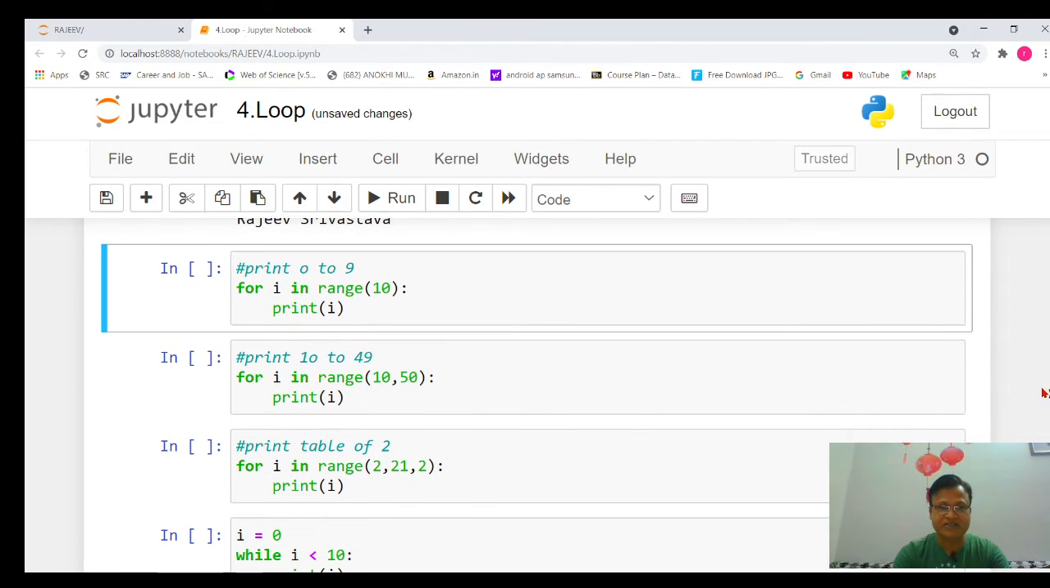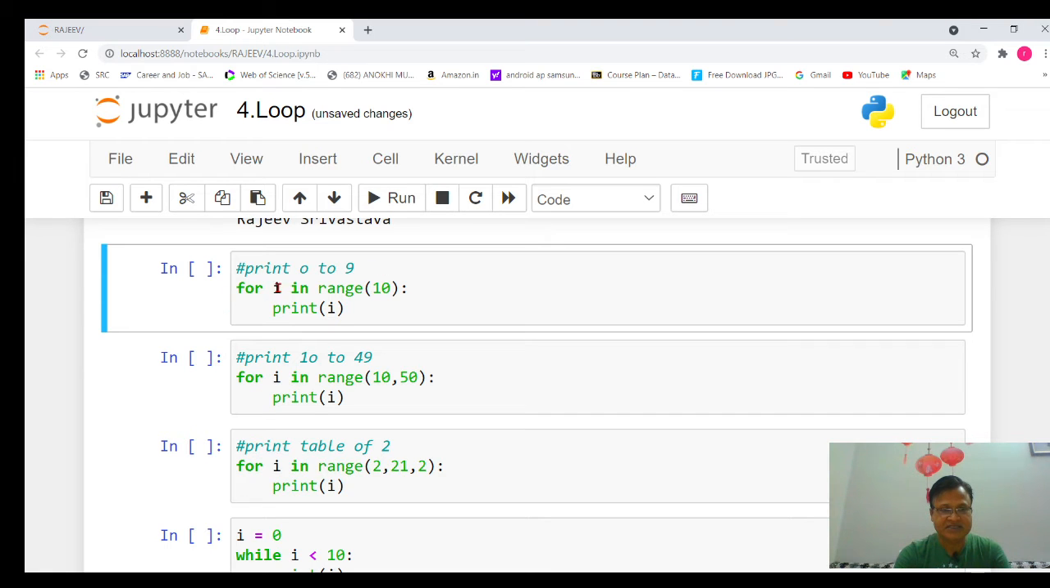Let's take one more example. To better understand how the range function is working, let us suppose I want to print numbers from 0 to 9. One thing I would like to clarify for those who have not seen the previous video: the hash symbol is used for comment statements. This statement is only for reading purposes and will not be executed by Python. So let's see how to print numbers from 0 to 9.